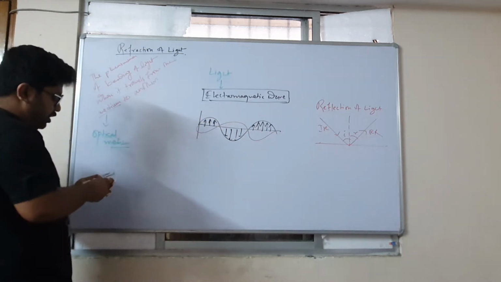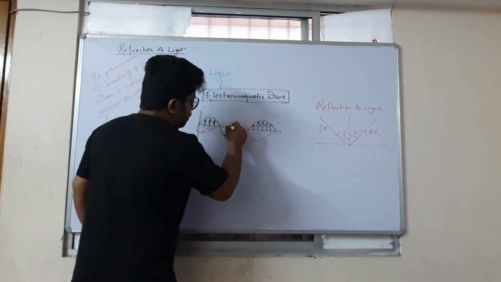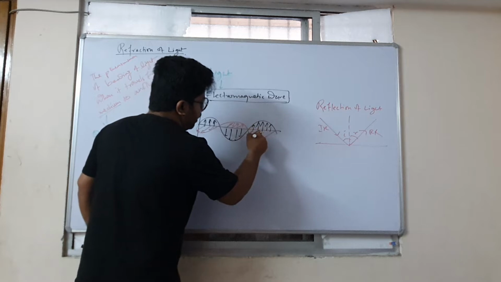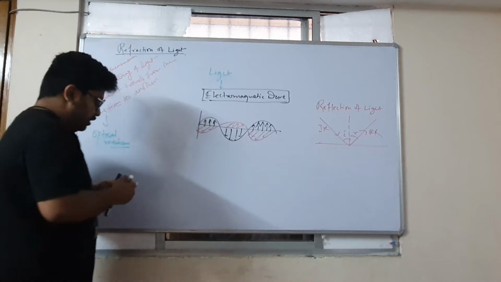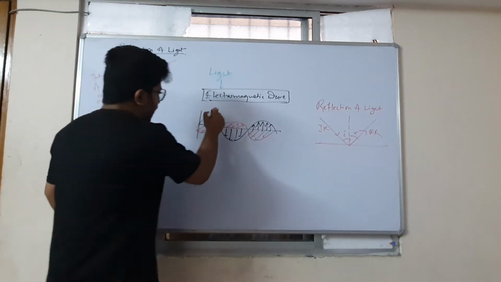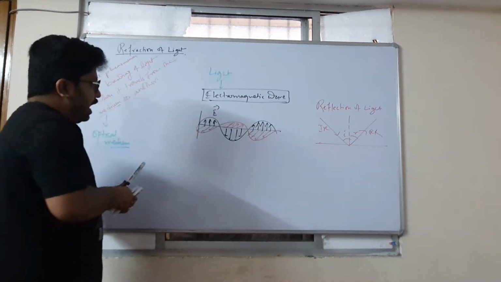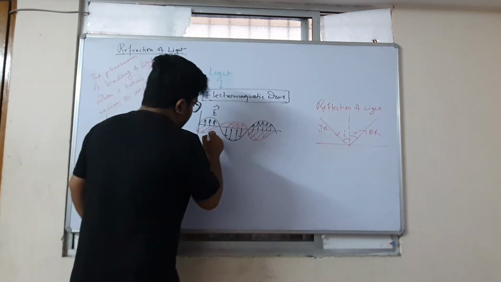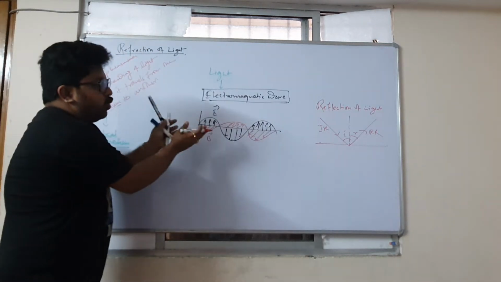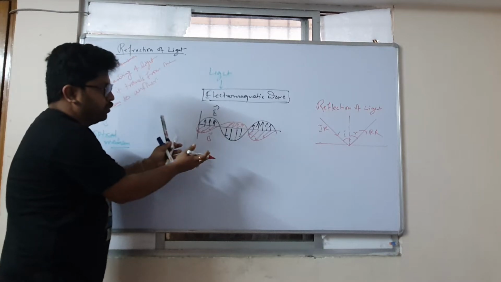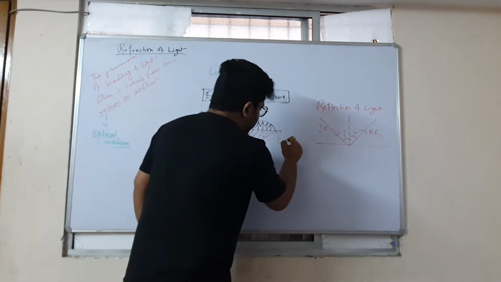Light is the vibration of the electric field and the magnetic fields, where maybe the black ones are representing the electric field lines, or vibrating electric field lines, and the blue ones are representing the magnetic field lines. Now, this is what light is. This is an electromagnetic wave, and one part of the electromagnetic wave is actually light.